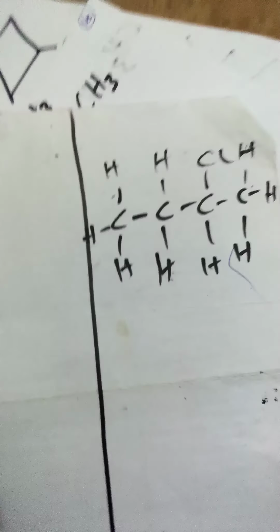How many carbons are here? 1 2 3 4. So what's the name given to you? Since it is 4, you need to say what? It is pent. It is not a single bond only, so you have to first name the longest carbon chain there. The number of carbons in the longest chain determines whether it is an alkane or any other thing. So you have 1 2 3 4. So it is pentane.